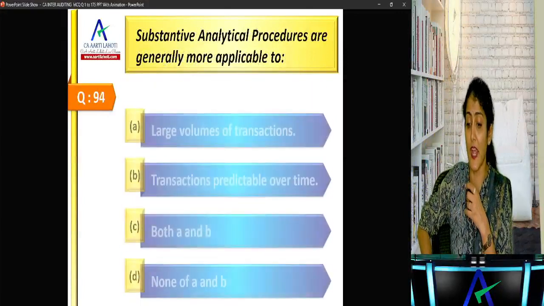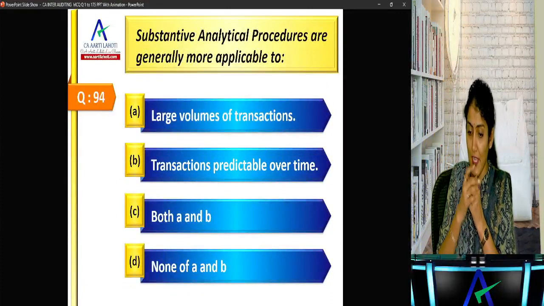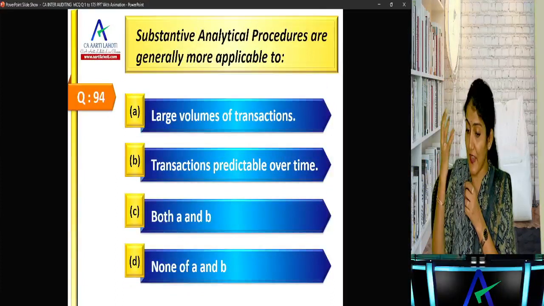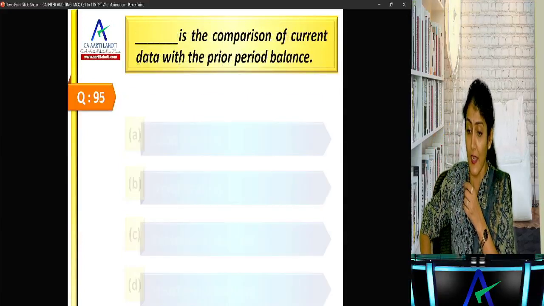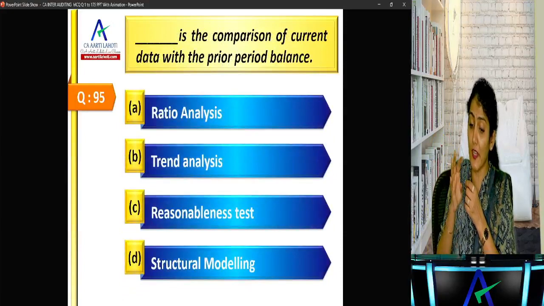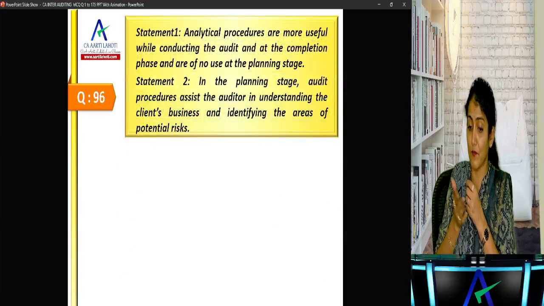Okay. Substantive analytical procedures are generally more applicable to large volume of transactions and transactions which are predictable over a period of time, right? So they just break the sentence and make it over here. Trend analysis is the comparison of current data with the prior period balance. Okay, right. Next one.